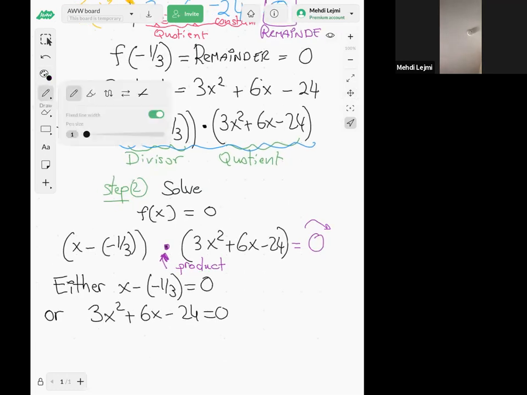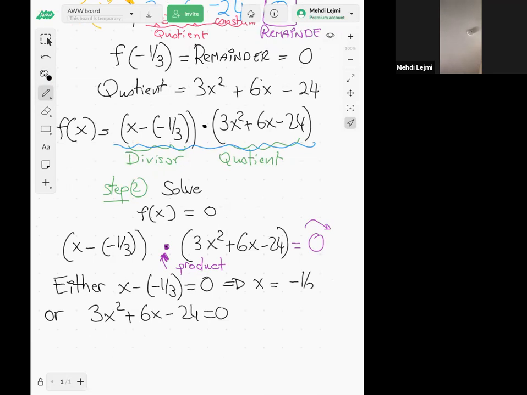From the first equation, of course, as expected, that was given in the problem. So x minus negative 1/3 is 0, then x would be equal to negative 1/3. We knew this solution, right? It's given in the problem. Now, the new solutions are going to be given by the second equation. Now we have a quadratic equation, so I can use my quadratic formula.